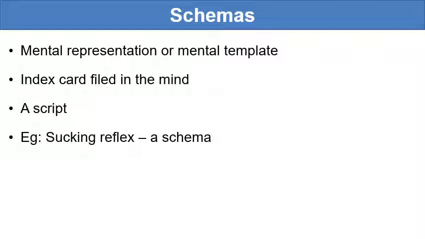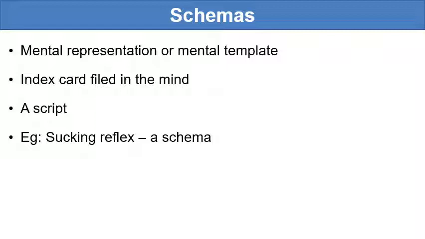Or, in other words, when you go to a hotel for the first time and see the menu card, that is the very first experience for the child. And when the child goes a second time, it is already preloaded. It is a mental template the child has already learned. So the second time or the third time, the child doesn't feel any difficulty in reading the menu card or ordering something in the hotel. This is just an example. What you have to understand here is that schema is a basic pillar of knowledge.